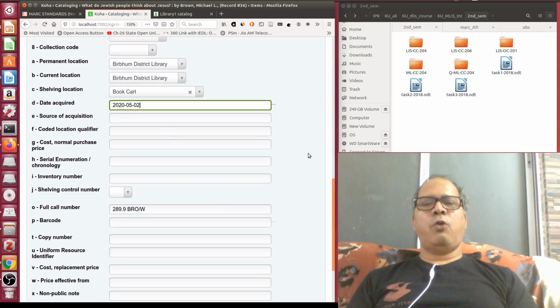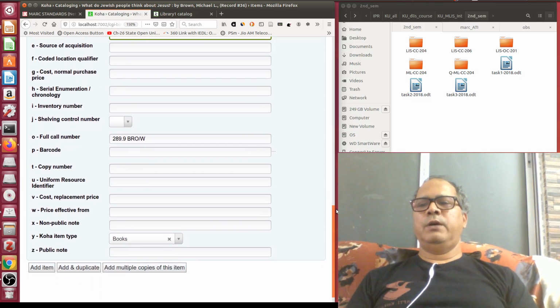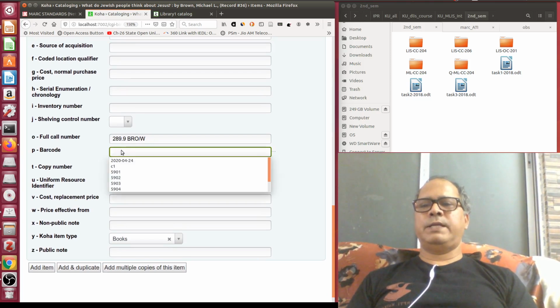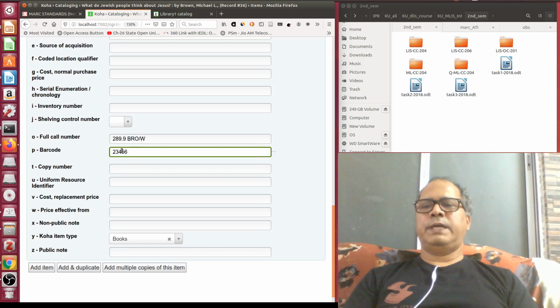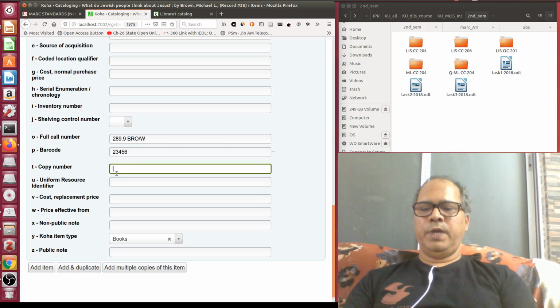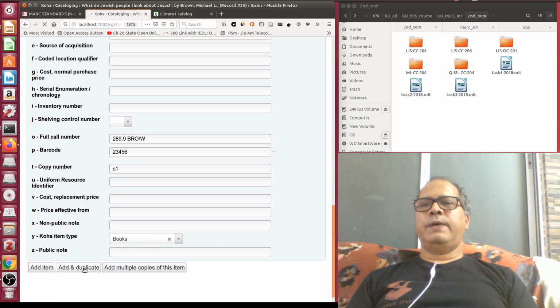So I am giving all copy or item related information, it will differ from library to library. So now this is the class number and then barcode or accession number. So I am giving barcode as 23456. So this is the first copy, copy 1. Then this is a book. Now add and duplicate, because I have another copy. So I am clicking add and duplicate.